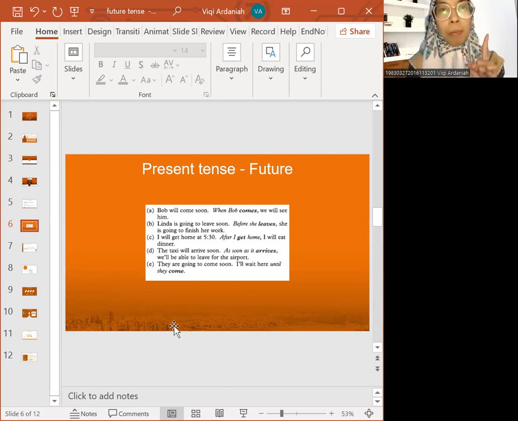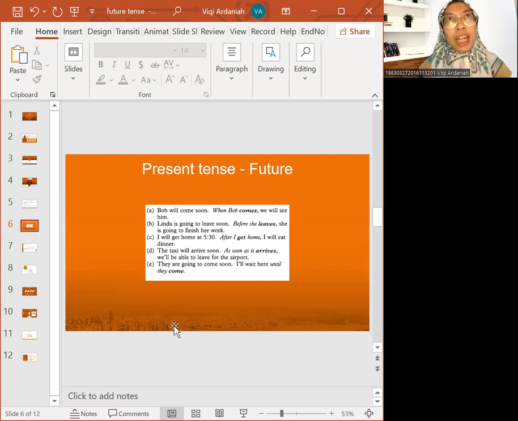Only the present tense can be accompanied or matched with will or be going to. Only the present tense, because the context remains the same. I will come if Bob comes. I will not come if Bob doesn't come.